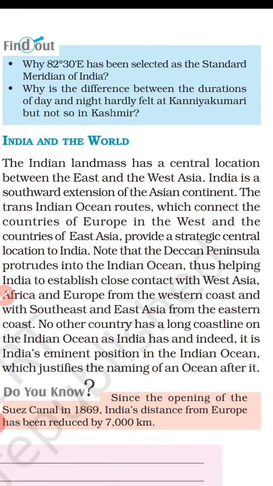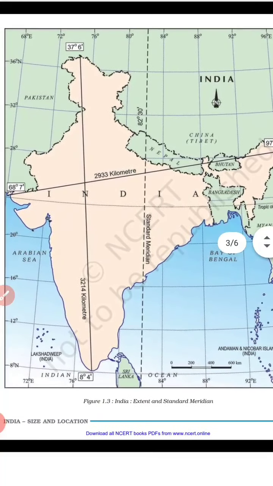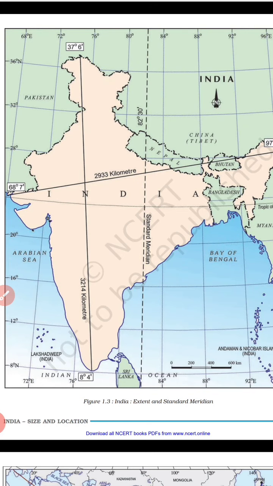So next is: why is the difference between the day and the night durations hardly felt at Kanyakumari but not in Kashmir? Yes students, through this question we can see that the axis of rotation of the earth is tilted at 23.5 degrees to the perpendicular, and the circle of illumination of the earth varies from summer to winter. At the equator, it doesn't cause any time difference between day and night throughout the year, but north and south of it, the duration varies. Kanyakumari is close to the equator, while Kashmir is far away. So this difference is felt in Kashmir in winter or summer, but not in Kanyakumari.